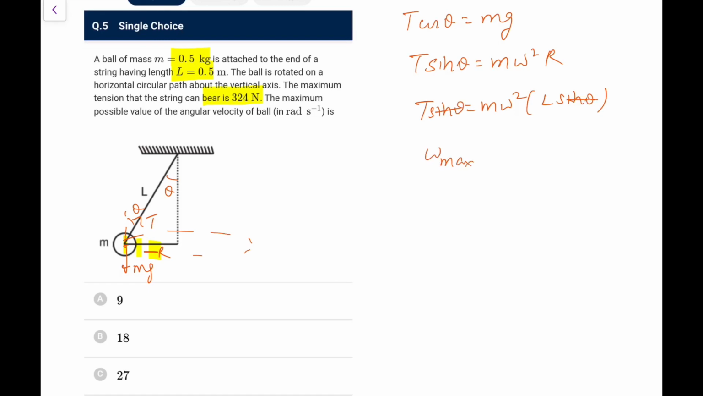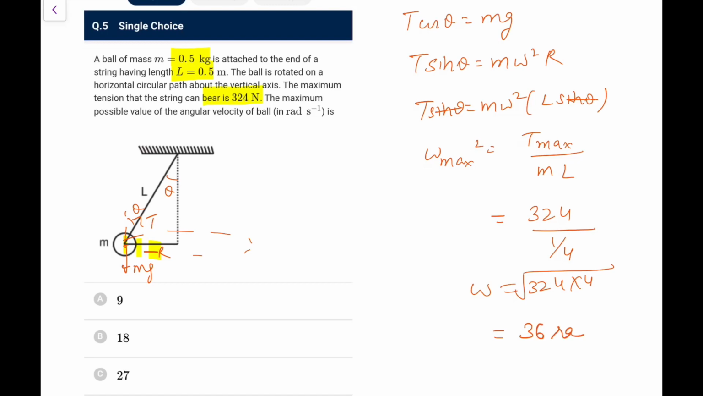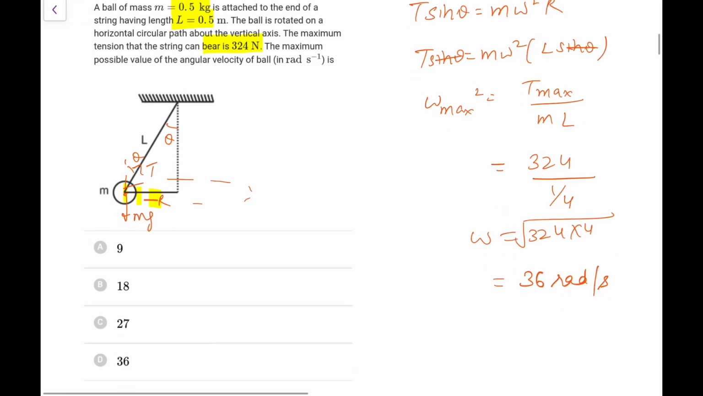So omega max square I can directly say is equal to T max upon mL. That is 324 divided by half into half, that is 1 by 4, so 324 into 4. So omega would be the root of that, and 324, if you remember, is the square of 18. So that is 18 into 2, which comes out as 36 radian per second. So we'll go for that option.